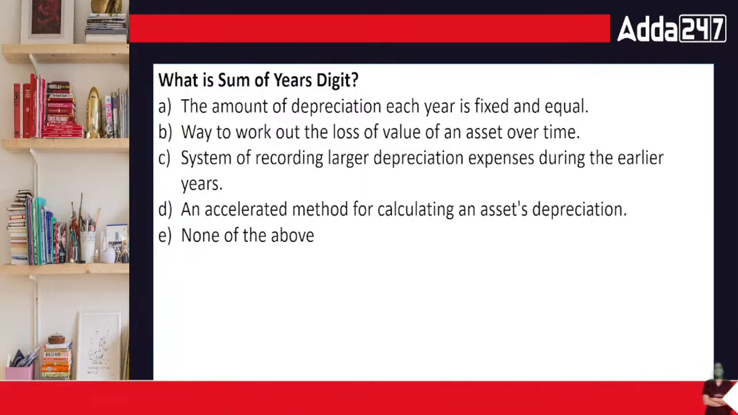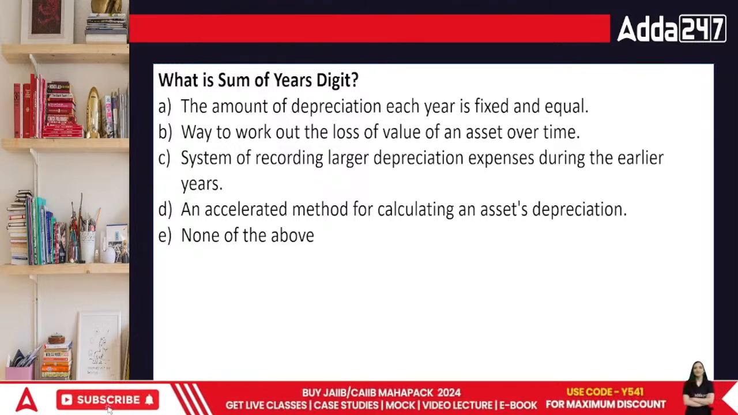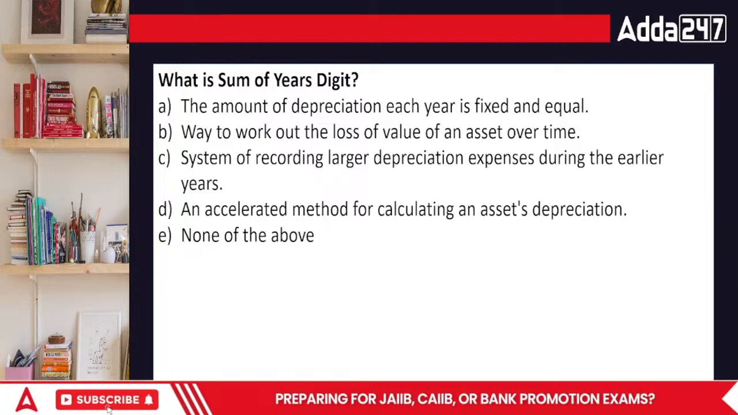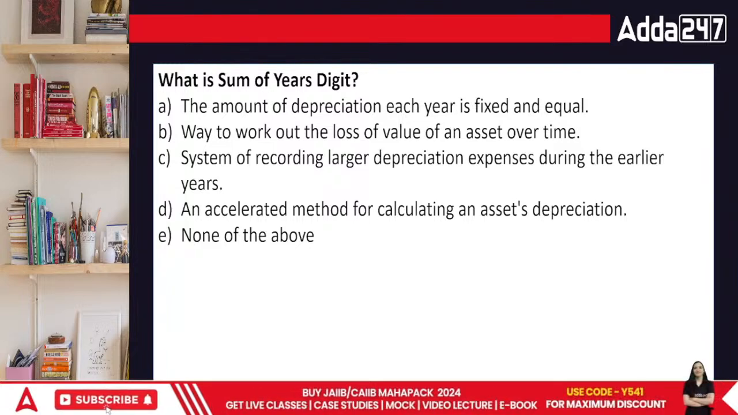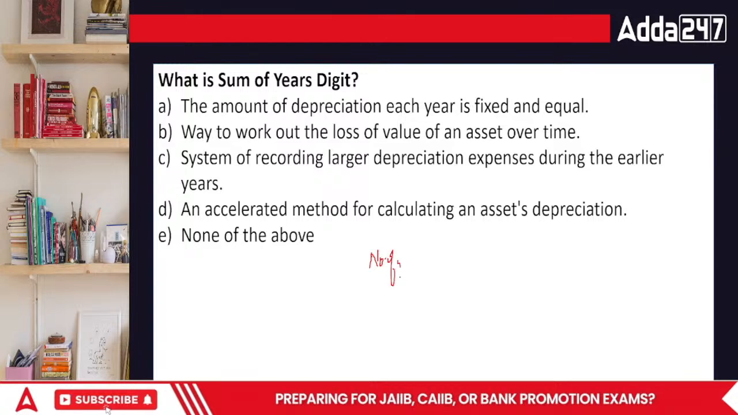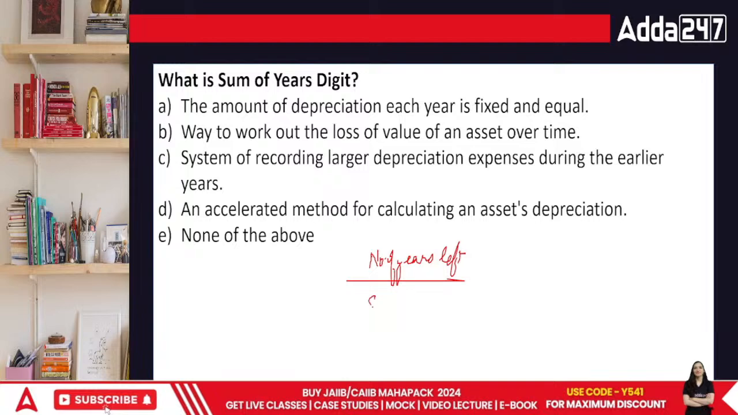What's the answer? Everybody, what's the answer? Sum of year digit method. Under this method, now they are using the method of number of years left. You have number of years left divided by sum of digits.